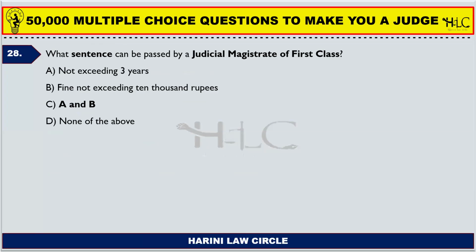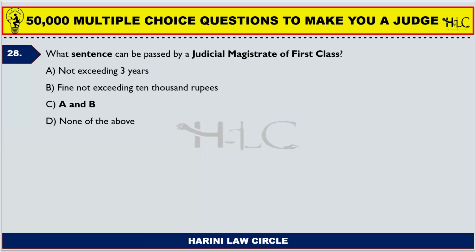28. What sentence can be passed by the judicial magistrate of first class? So we saw sessions, assistant sessions judge, we saw chief judicial magistrate. Now we are saying judicial magistrate of first class. Option A and B are right. So not exceeding 3 years. So the judicial magistrate of first class can pass or impose punishments not exceeding 3 years.